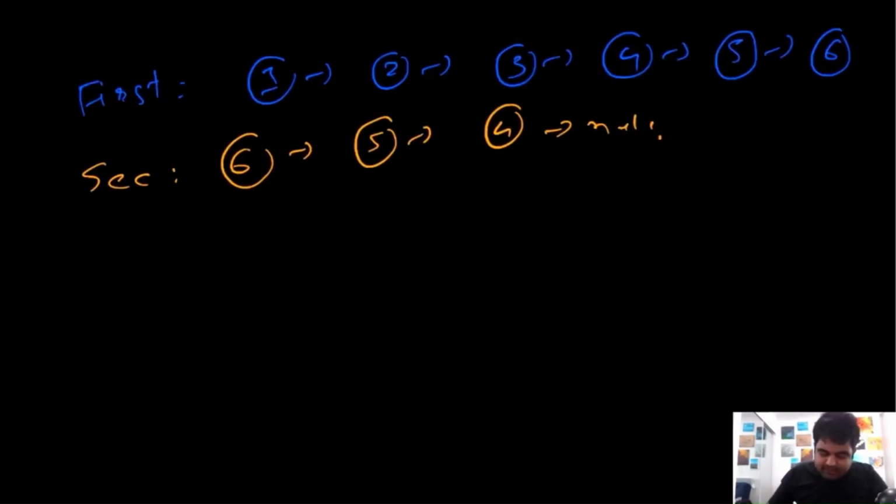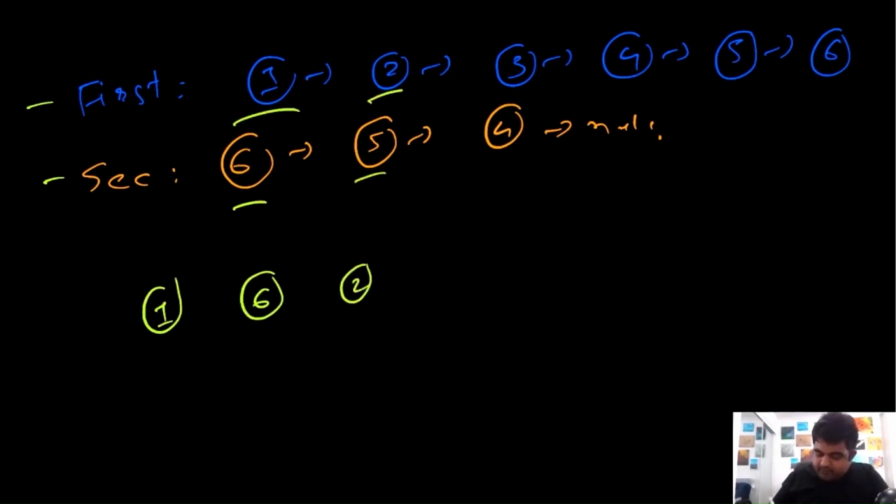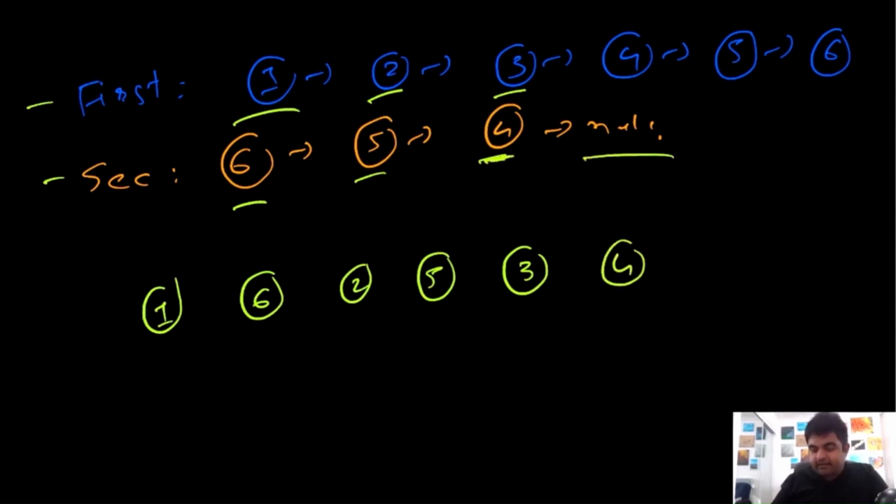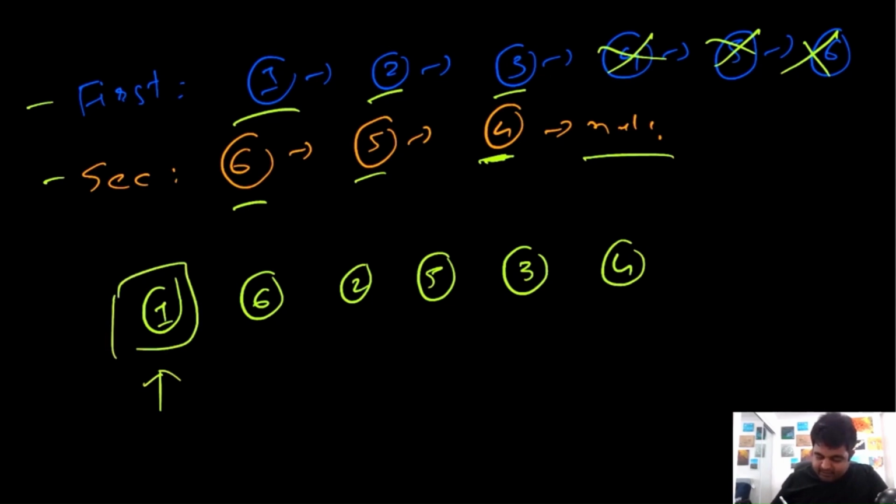We will start taking one node from each of the given lists. The first node would be node number 1, the second node would be node number 6, then the third node would be node number 2, and next node number 5, and then we will take node number 3, and then node number 4 from this list. And now we realize that the second dot next is actually null, which means we don't need to take any more nodes from any other linked list, and whatever the answer is, we can simply return this as our answer. This would be the final solution that we are going to use.